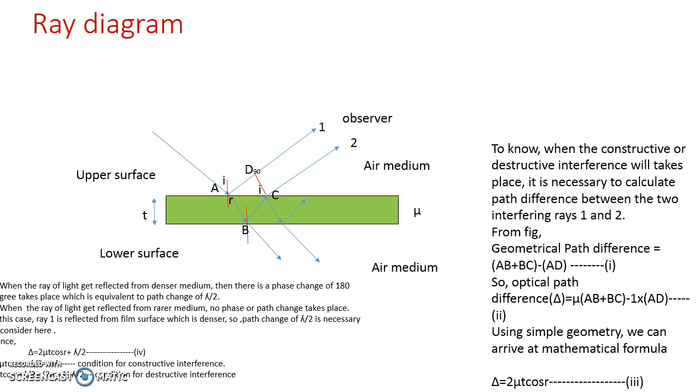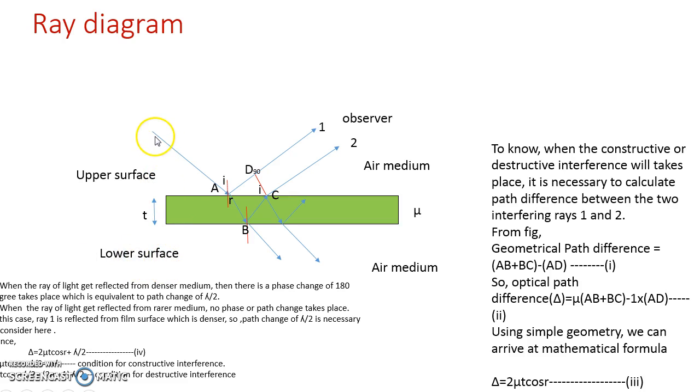Now what happens to such films when a light ray is incident on the surfaces? For our convenience, we have assigned the side from which the light is incident on the surface as the upper surface, and the opposite side we will treat as the lower surface.